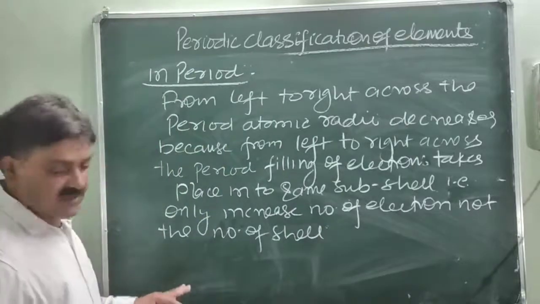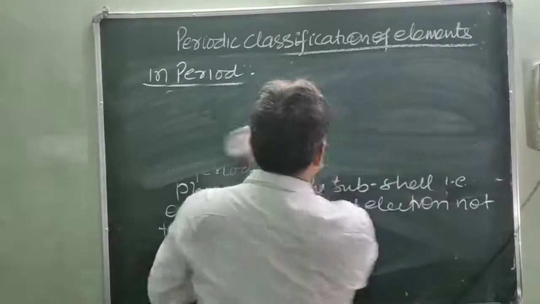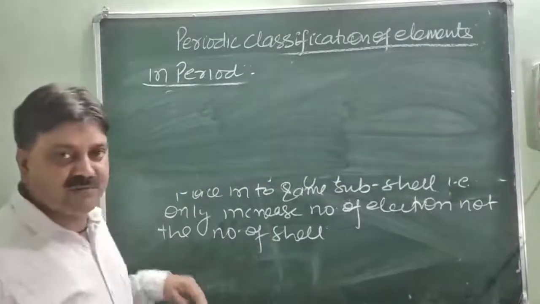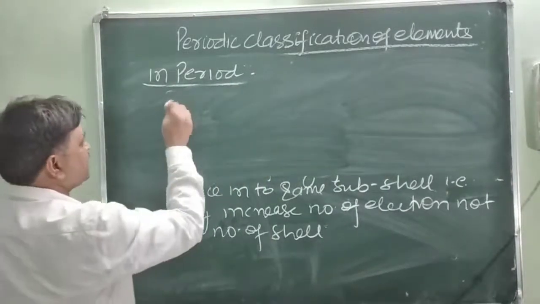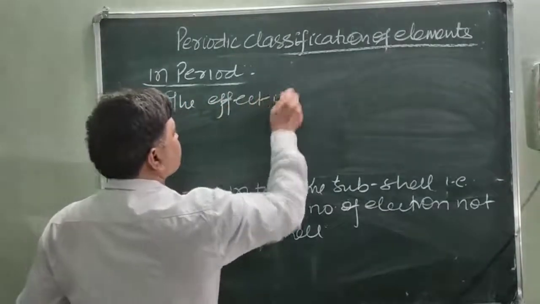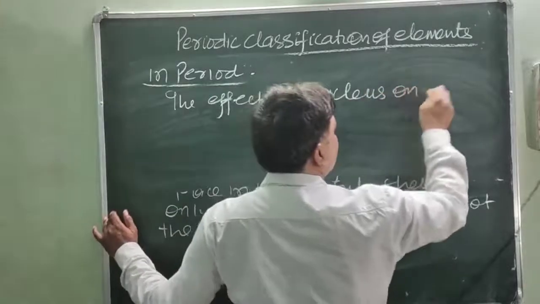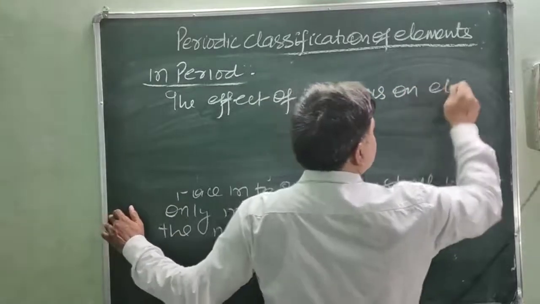So, the number of shells stays the same, and the effect of the nucleus on electrons increases.